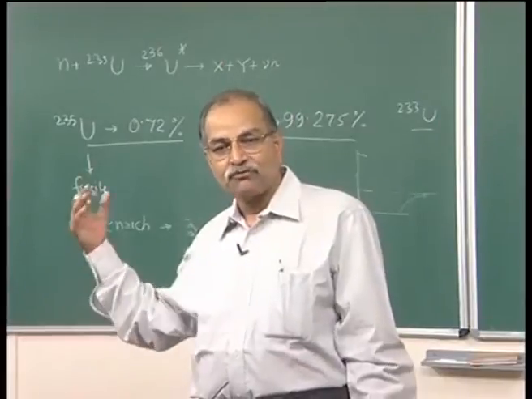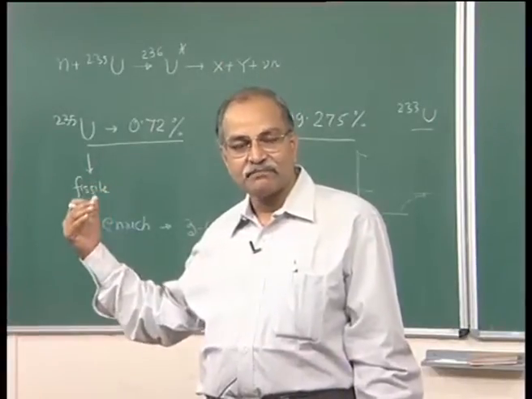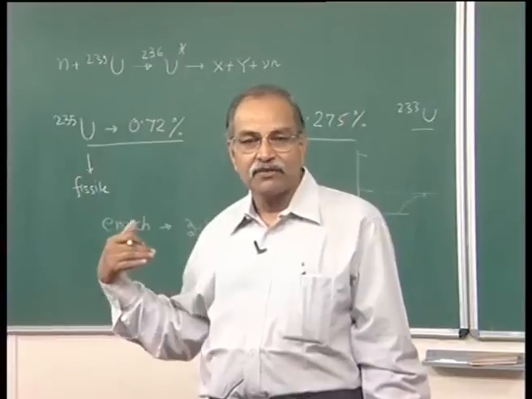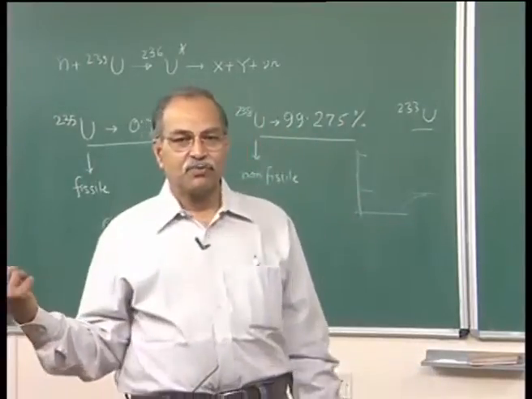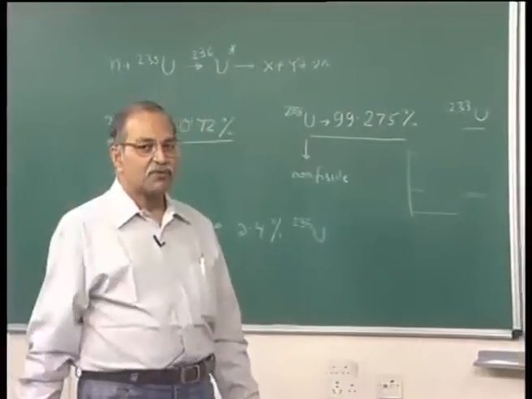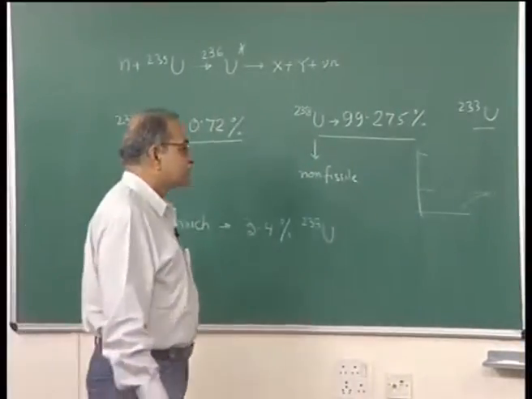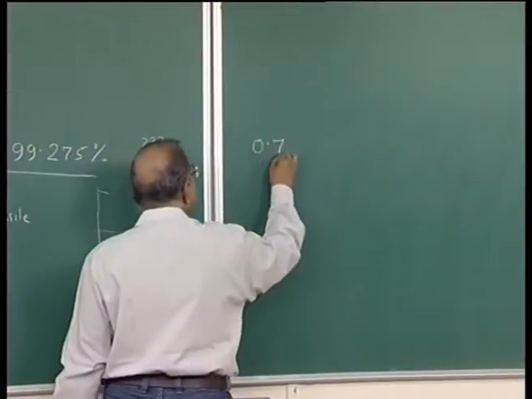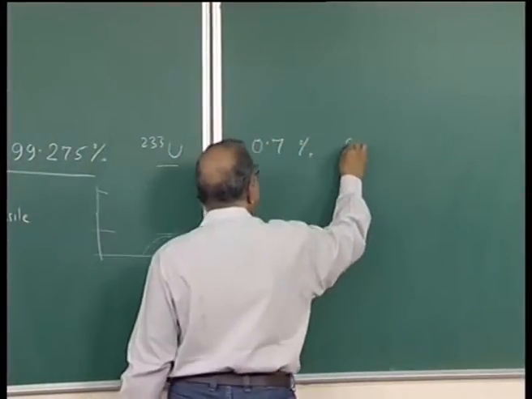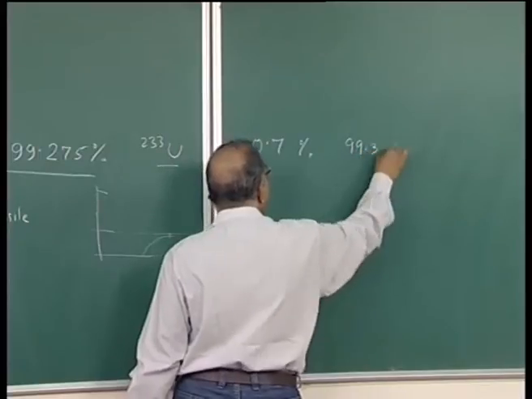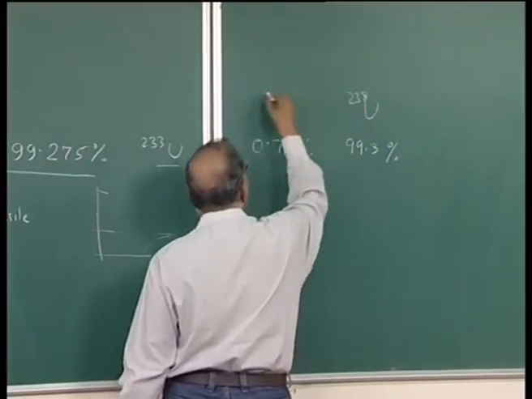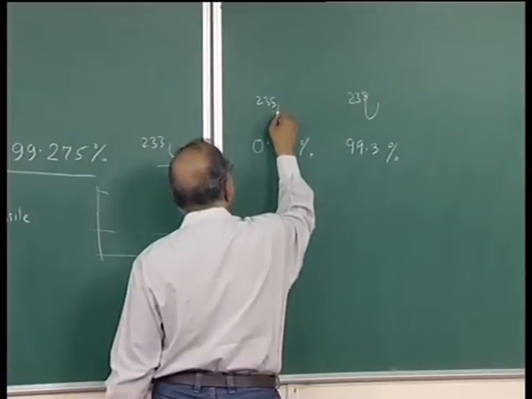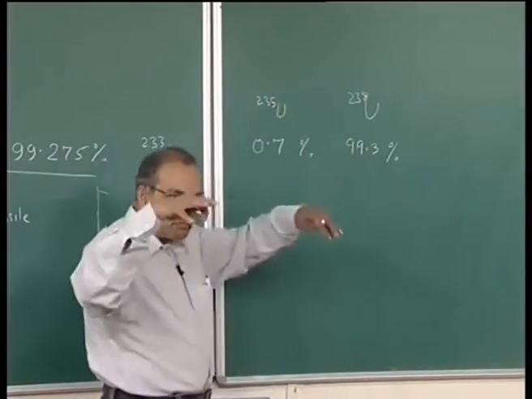If you want to go from 0.7% to 3% or 4%, how much uranium 238 will you have to remove? That number comes out to be around 80% or so. So, if you have initial concentration 0.7% here and 99.3% here, this is uranium 238 and this is uranium 235 in that compound form.